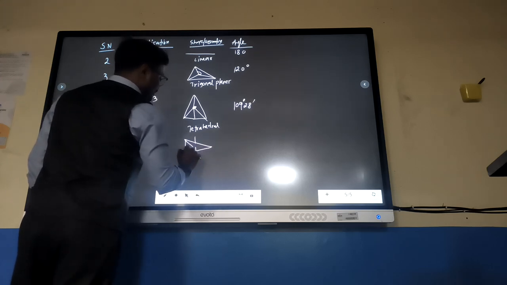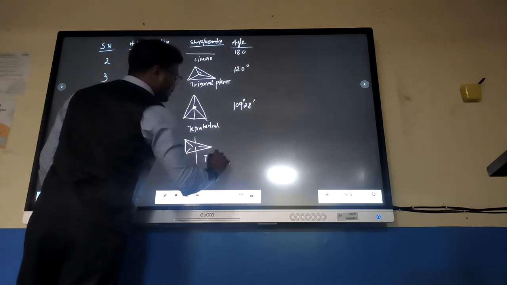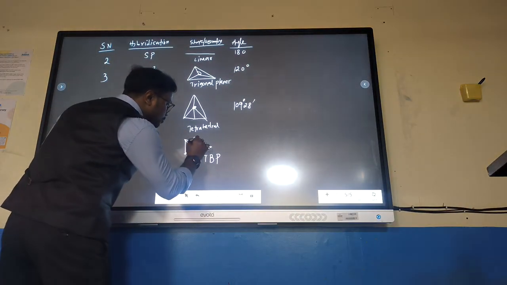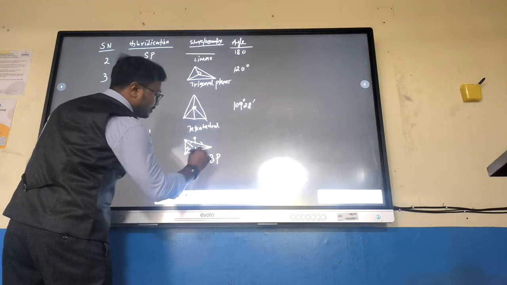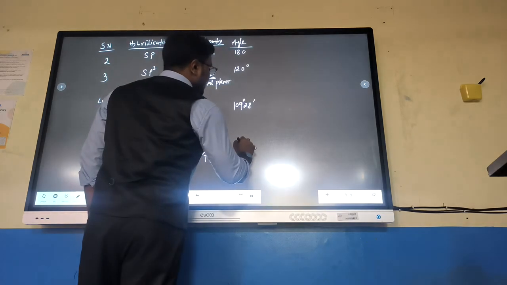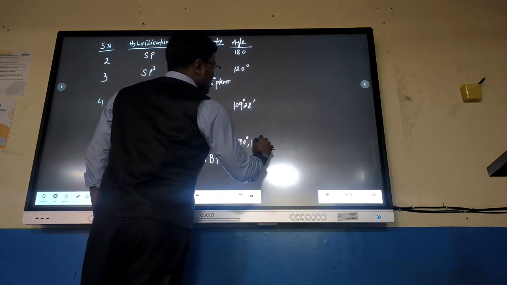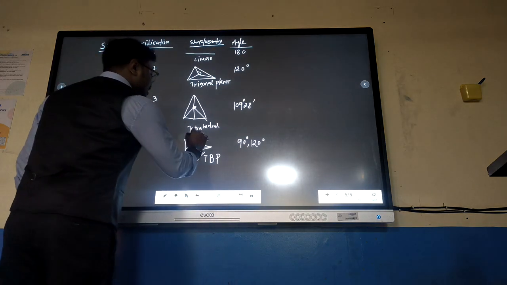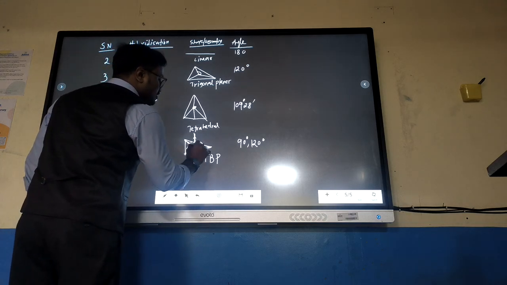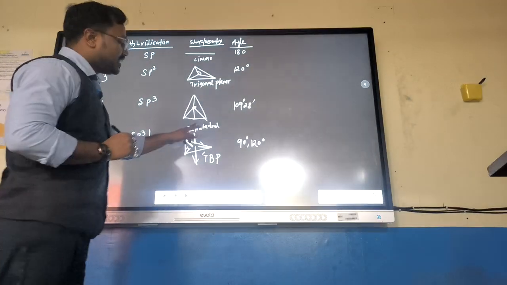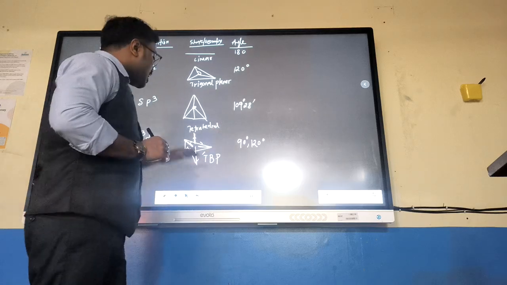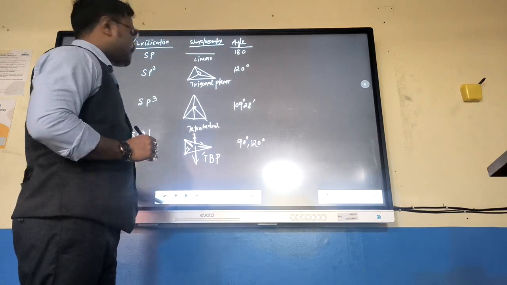This is the geometry considered as TBP, trigonal bipyramidal. If we add like this, we can see two pyramids. One pyramid, another pyramid is this. So TBP, trigonal bipyramidal. Angle is 90 degree and 120 degree. Here, these two lengths are considered as longer with respect to these equatorial positions. So here axial length is greater than equatorial length, and most electronegative elements are put in the axial positions.